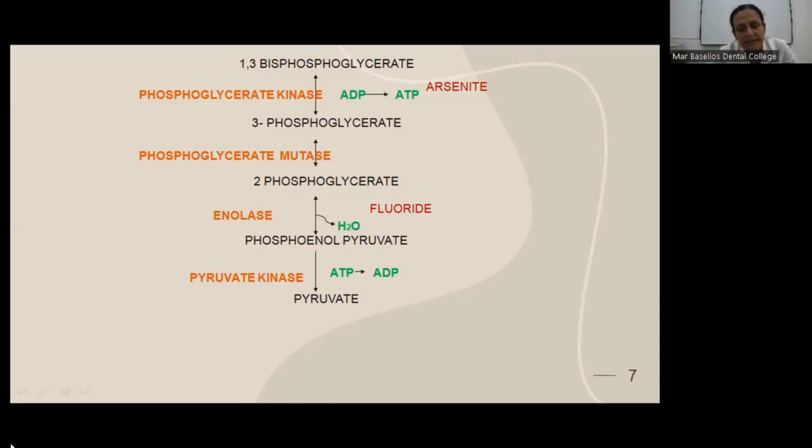This is the second substrate level phosphorylation. The first one is 1,3-bisphosphoglycerate being converted to 3-phosphoglycerate. The second one is phosphoenol pyruvate being converted to pyruvate. ADP is converted to ATP.